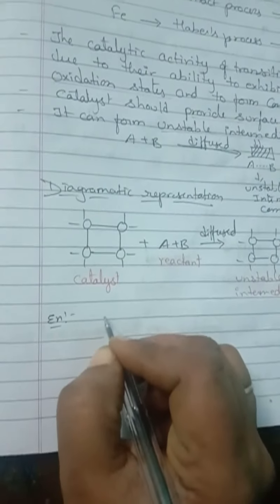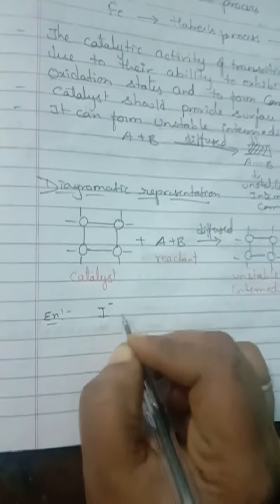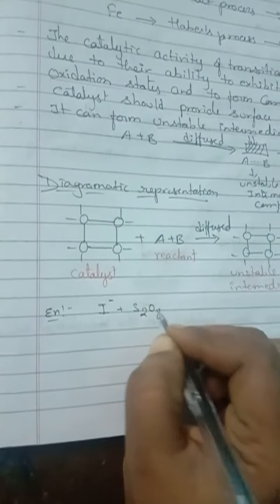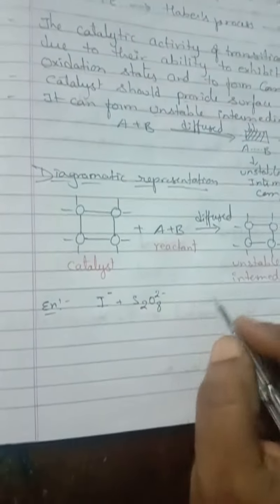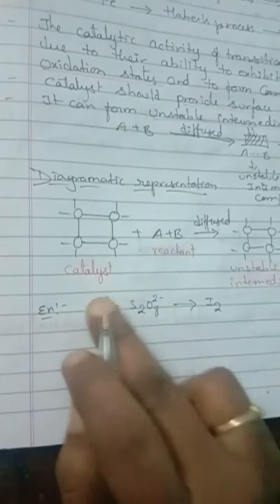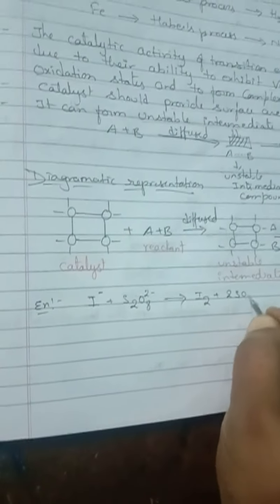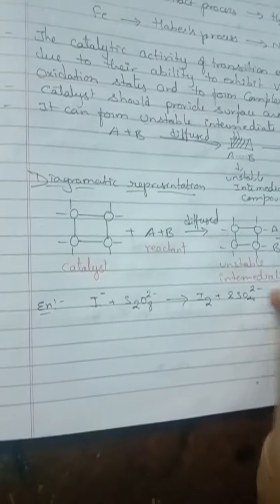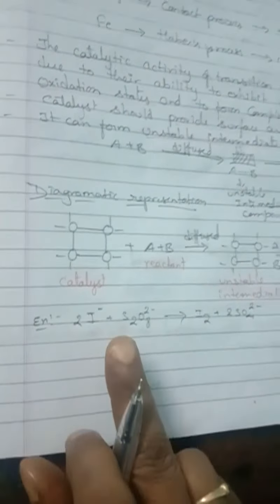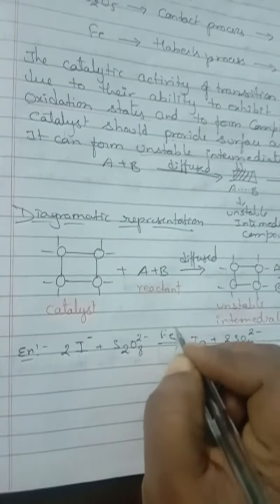So here I have taken iodide ion plus persulfate ion, S2O8 2-. This is the reaction in which we get I2, it gains electrons, plus 2 SO4 2-. This is the sulfate. So we have to balance this. This is the reaction which takes place in the presence of the catalyst.